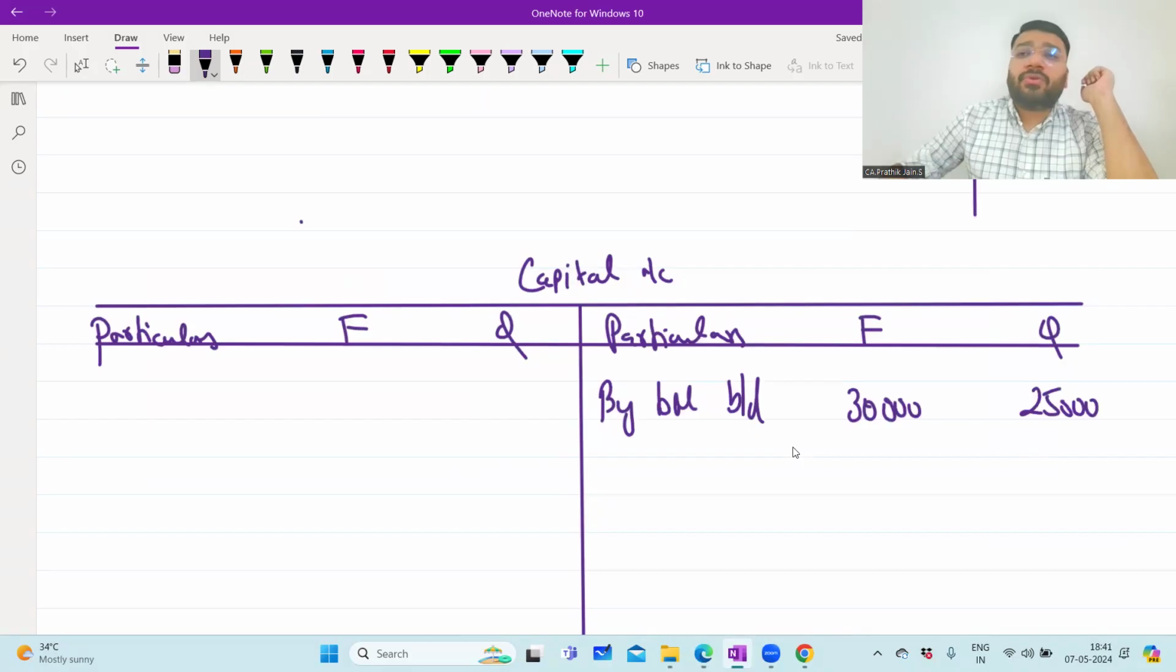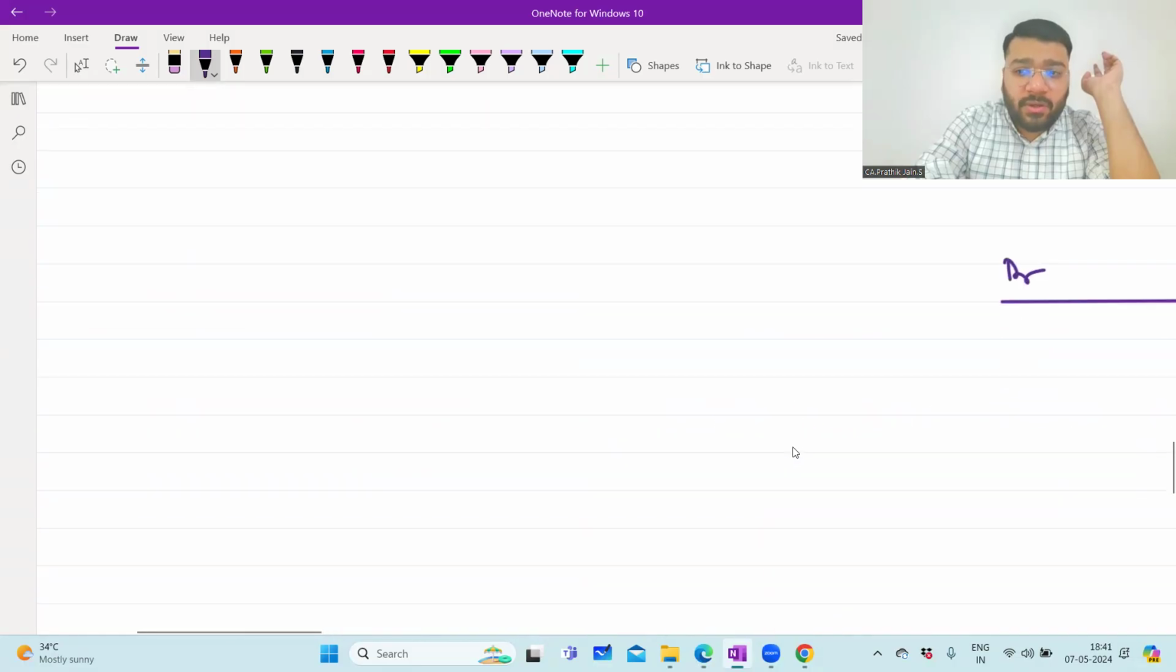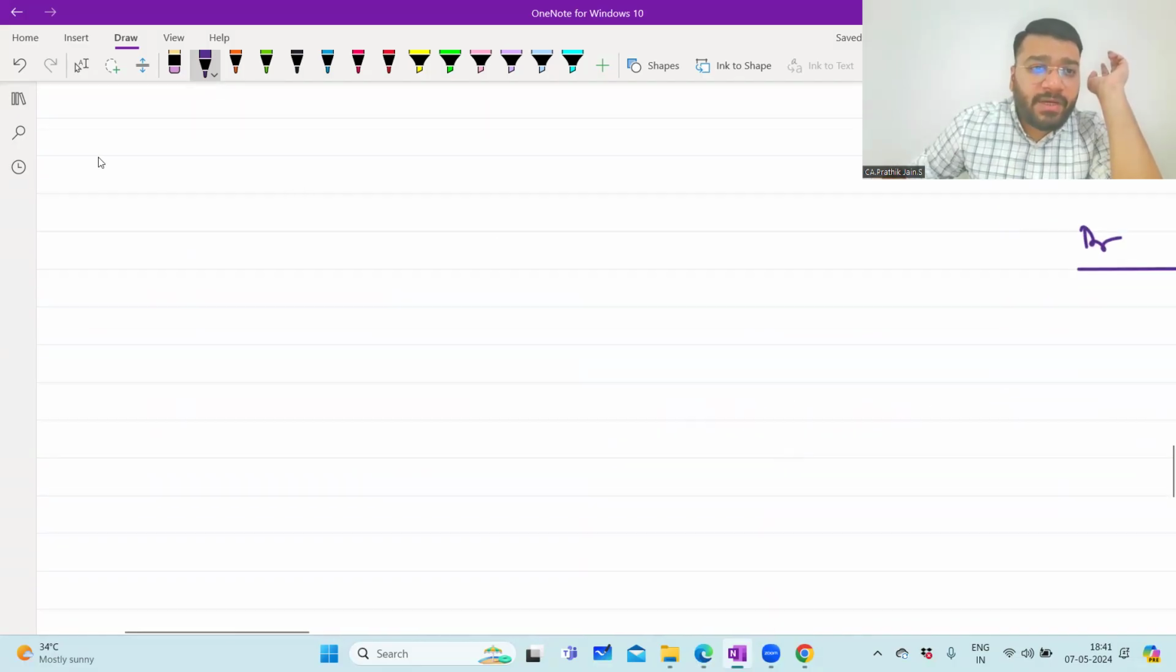Now, what are you supposed to do? First, transfer all the assets and liabilities to the realization account. So you have to do the journal entries also along with me, all of you. Here's the first entry.